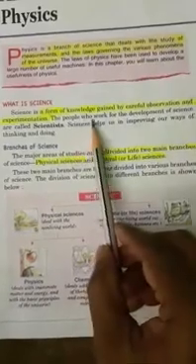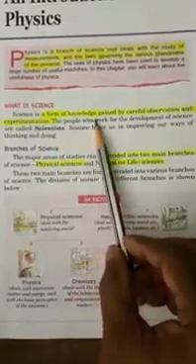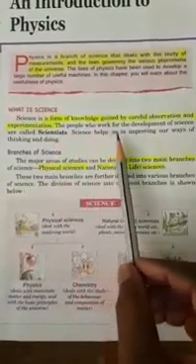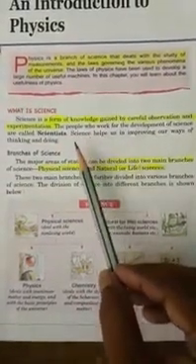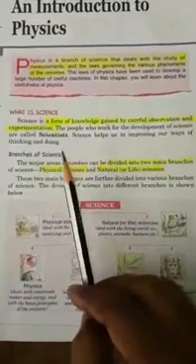And today we'll discuss an introduction to physics. So first we will discuss what is physics. And see here, science is a form of knowledge gained by careful observation and experimentation. Or you can say a form of knowledge gained by careful observation and experimentation is called science. And the people who work for the development of science are called scientists. Science helps us in improving our ways of thinking and doing.